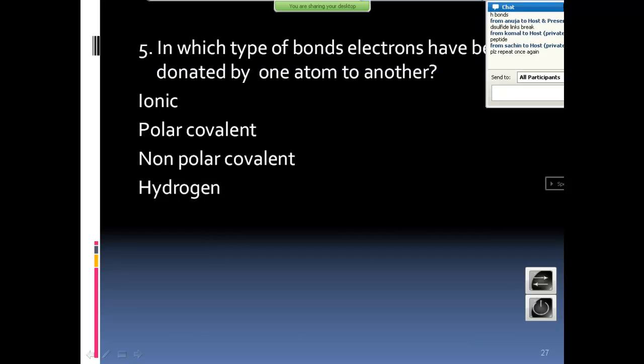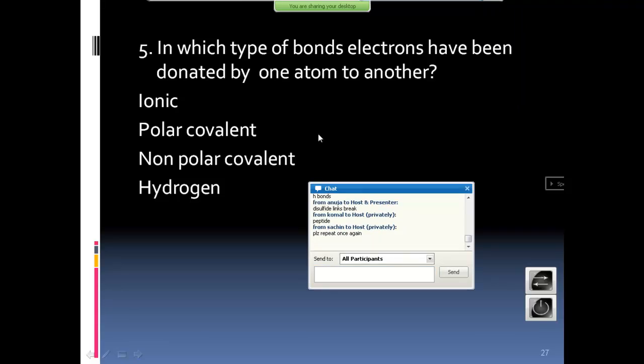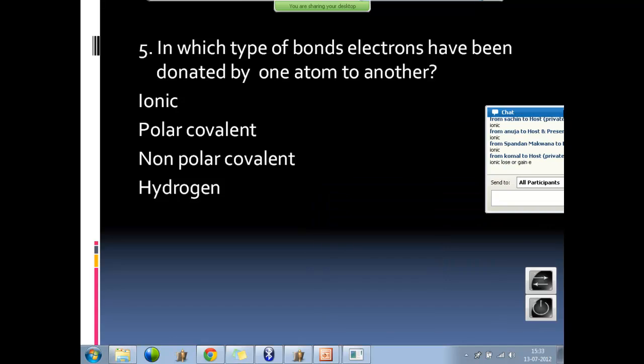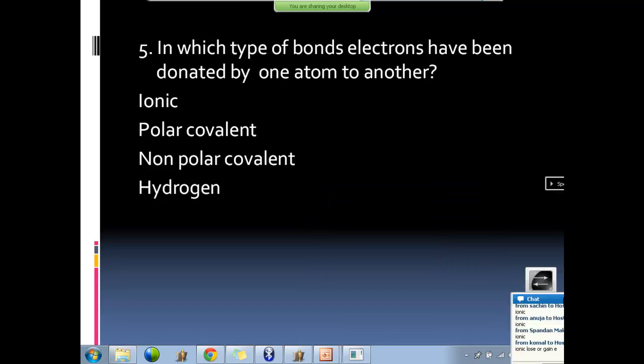Fine, let's go forward. In which type of bond have electrons been donated by one atom to another? Don't tell because they are telling. If you tell, you need to justify the answer. Okay, online students, why is it ionic? Justify your answers. Why ionic?